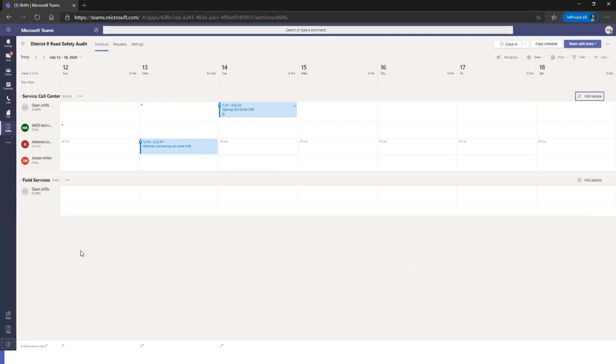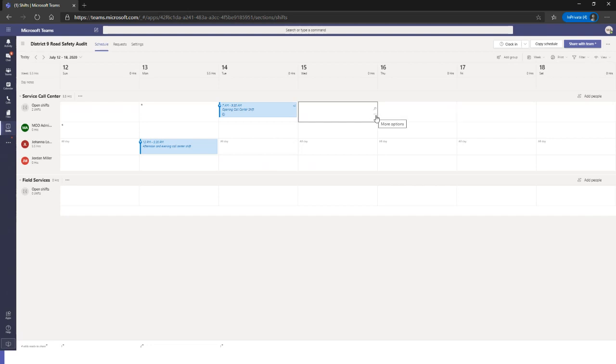So there's 2 different types of shifts that you can produce out to your employees. One being open shifts up here, which are ones that you don't have coverage for, and your employees can request to go ahead and apply for one of those open shifts, or you can apply them directly to the employee. So let's first start with an open shift.